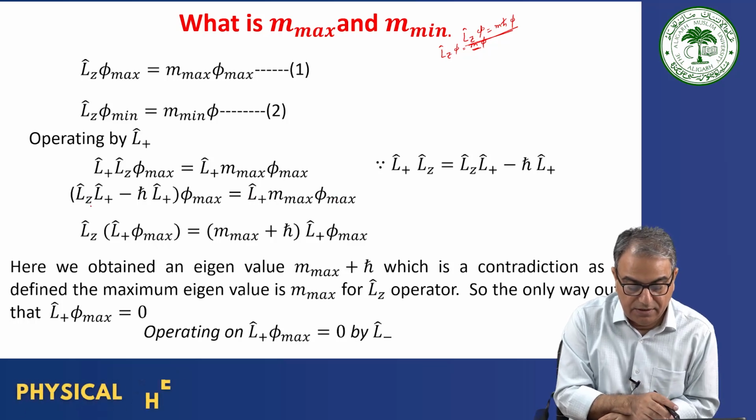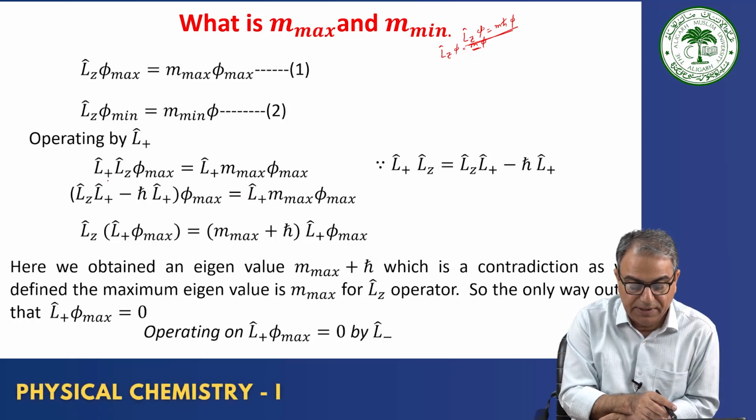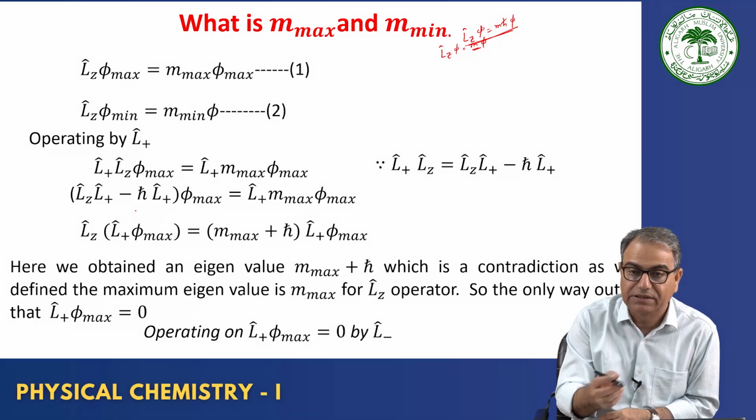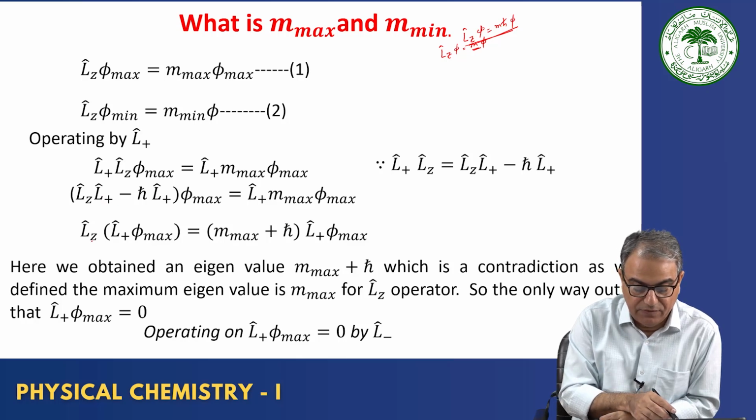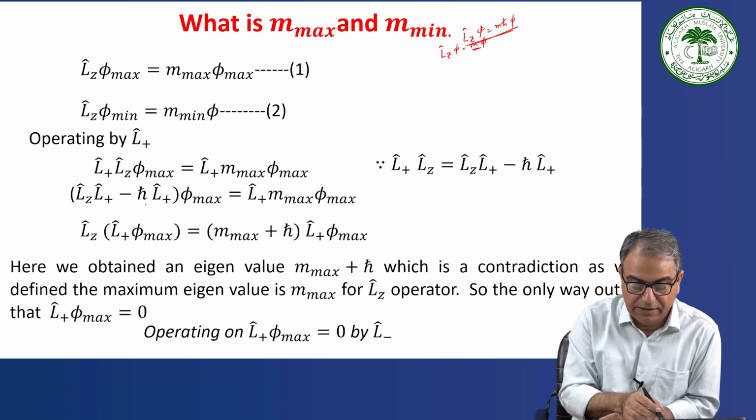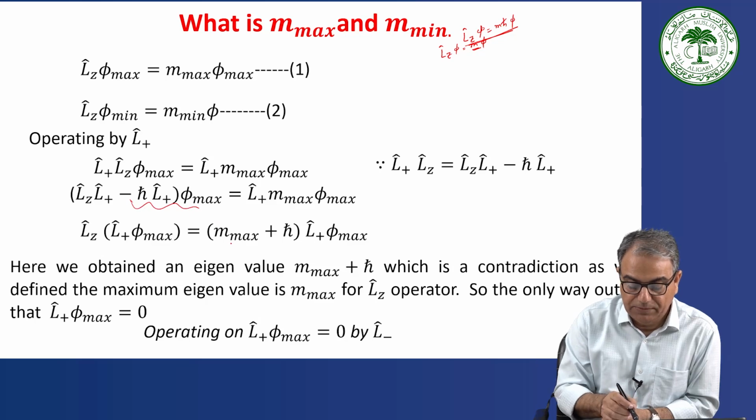And L plus LZ is equal to this one, the equation which we derived earlier. So you get this one, and if you take the LZ outside, then you have L plus phi max, and bring this part to the right hand side. So it becomes m max plus h cross times L plus phi max.